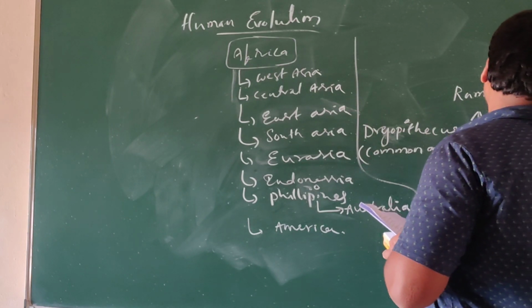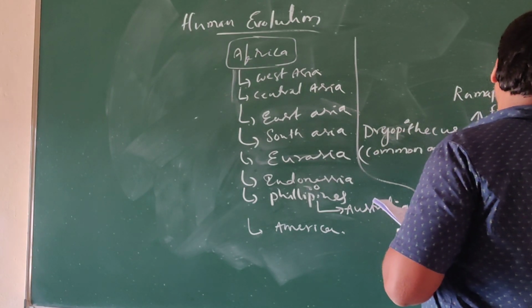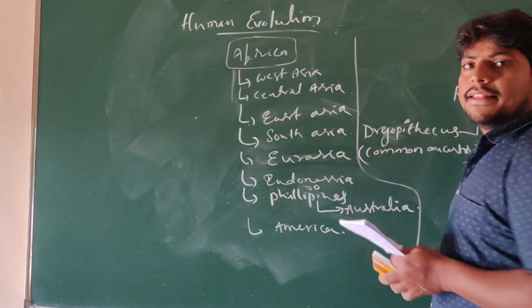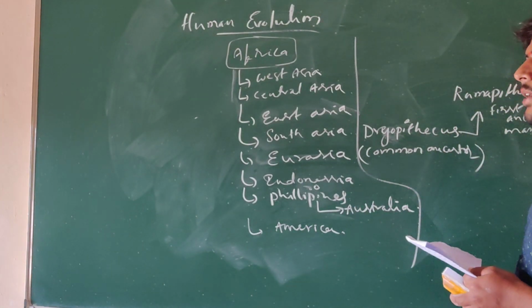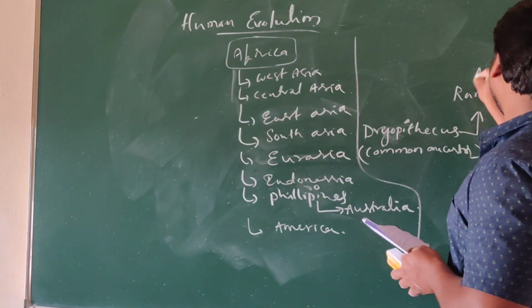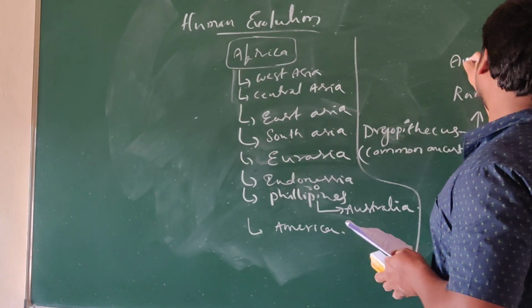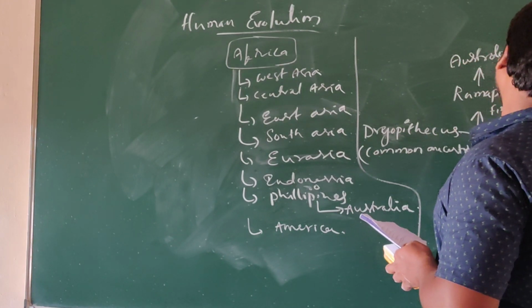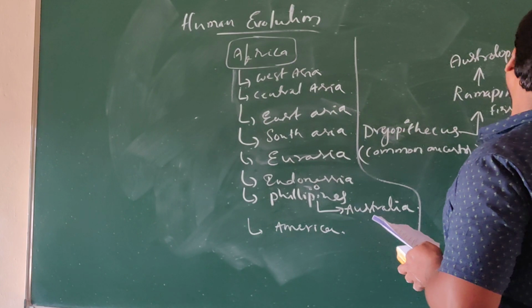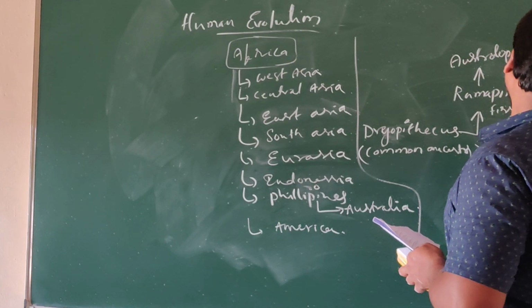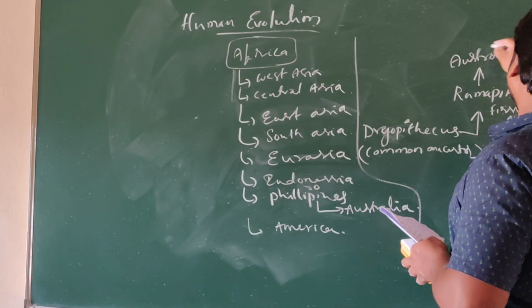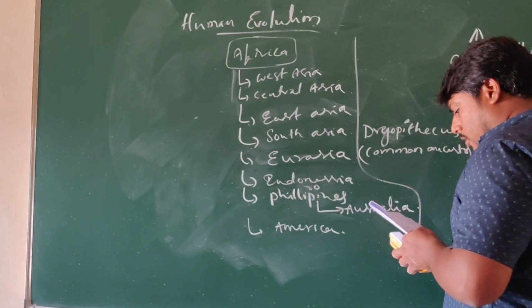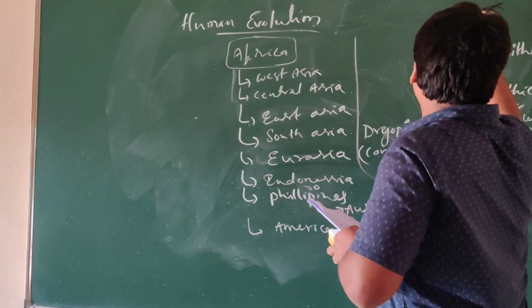That is Ramapithecus, and from Ramapithecus we can see the formation of Australopithecus. From Australopithecus we can see the origin of Homo habilis.